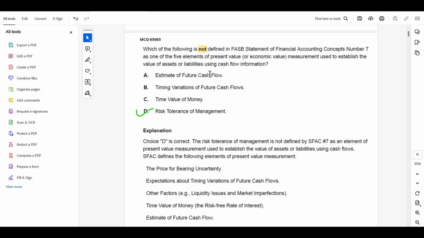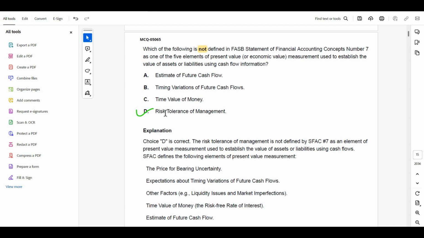Which of the following is not defined in the FASB statement of financial accounting concepts? Means which of the following is not defined. See, in my previous lecture we studied what are the things defined in FASB. Estimates of future cash flow was defined, future cash flow time variation was defined, time value of money was defined, but risk tolerance of management is a part of risk management.